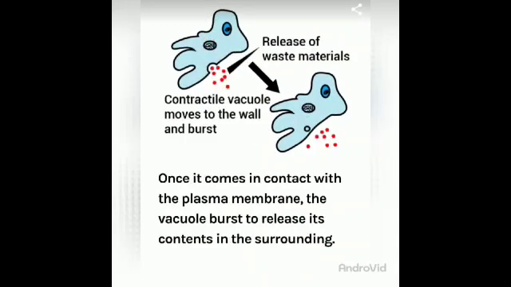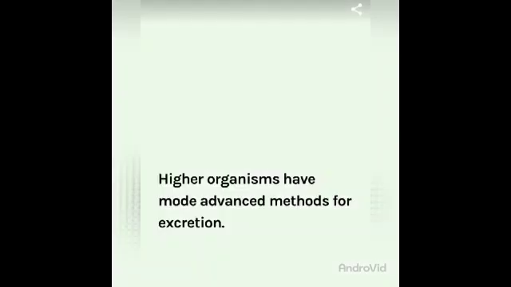Now in this picture you can see the release of waste material. Once it comes in contact with the plasma membrane, the vacuole bursts to release its content into the surroundings. Right? So in the first picture you can see the contractile vacuole, when it comes in contact with the plasma membrane, it bursts and releases the waste material into the surrounding medium. Now in the next picture you can see the contractile vacuole is free of waste material. Higher organisms have more